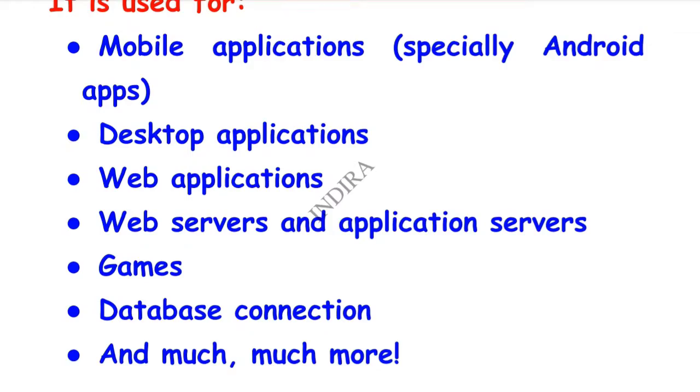Here, desktop applications means computer system apps, whereas web applications means the apps which run the websites. That means Google Chrome, Mozilla Firefox, Internet Explorer, etc. All this comes under web applications. And web servers and application servers: web applications run on the web servers, whereas applications, that means apps, run on the app servers.